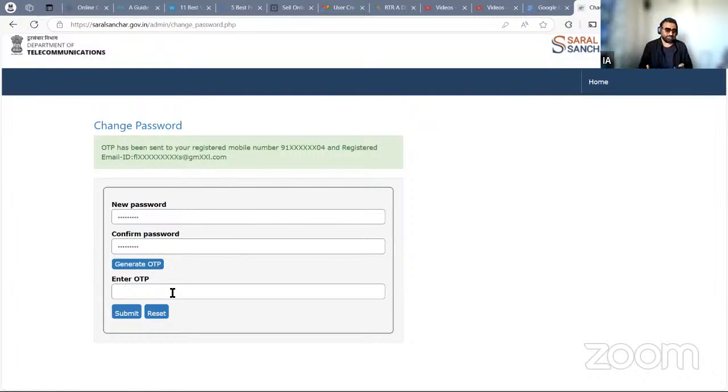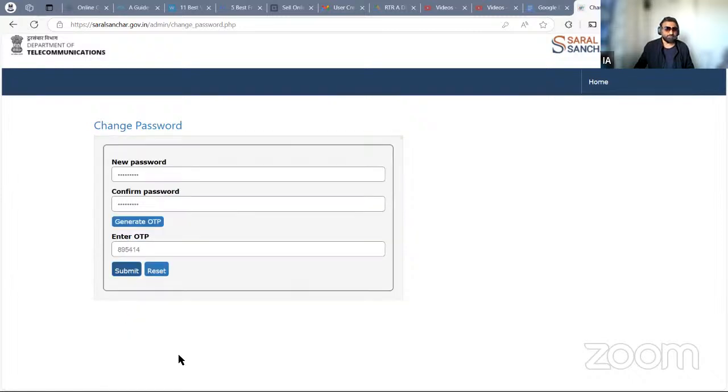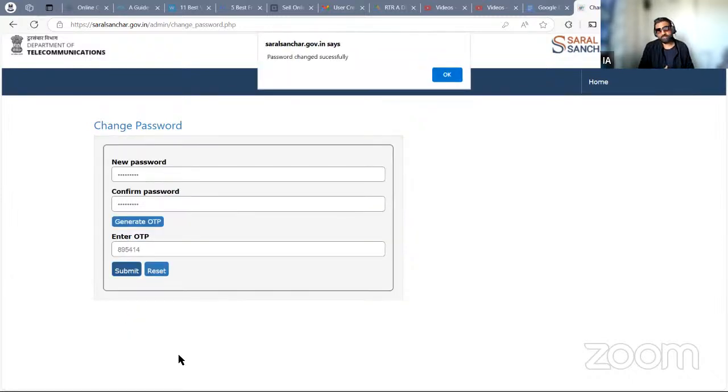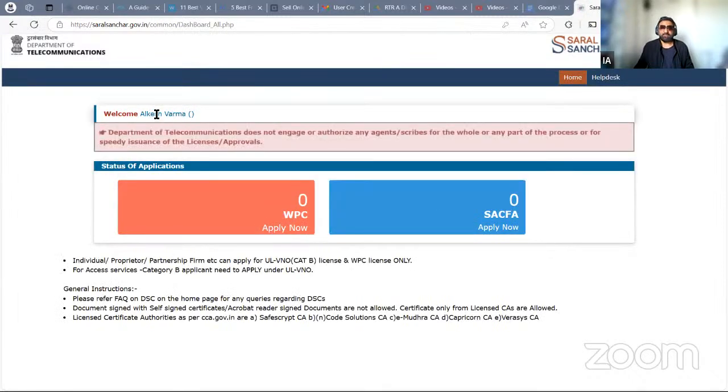So the credentials that you get are one-time credentials. While you're using a one-time credential, the website itself, the user interface, will ask you to change your password. So although you saw the earlier password, now you cannot see this password, right? So this is how the system is designed by DOT. They being Department of Telecommunications, I'm really very impressed with their online interface that they have made for us. So I've got the OTP on both now, text and email. Now we have got a prompt. Password has changed successfully. Now I am into my account.